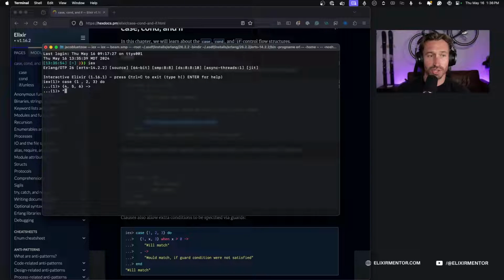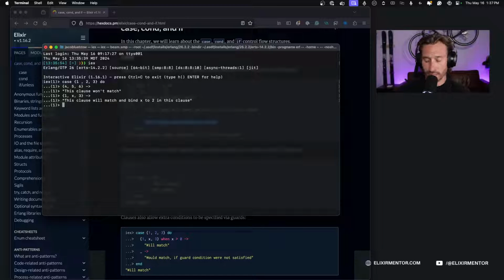And we'll just have a string here that says this clause won't match. All right. And then we'll have another condition down here where we take 1, a variable x, and 3. As long as variable x equals 2, this statement will match. So this clause will match and bind x to 2 in this clause.